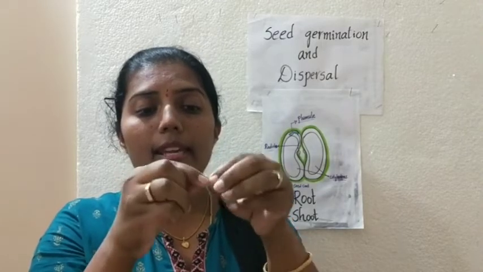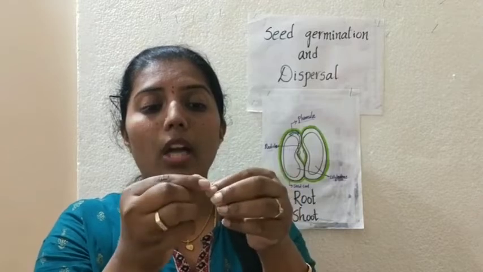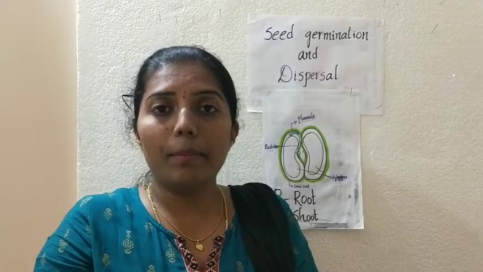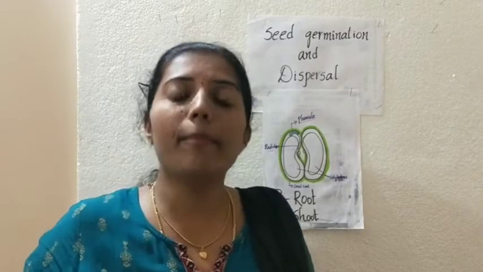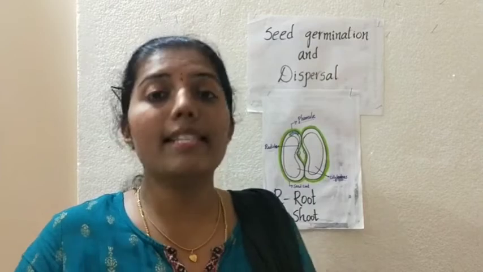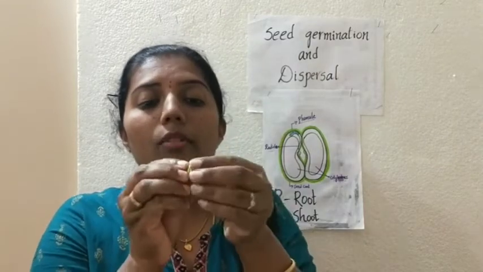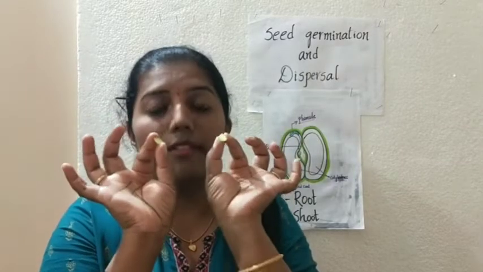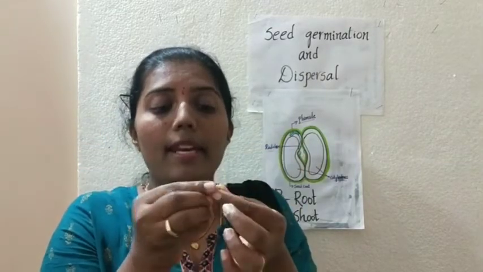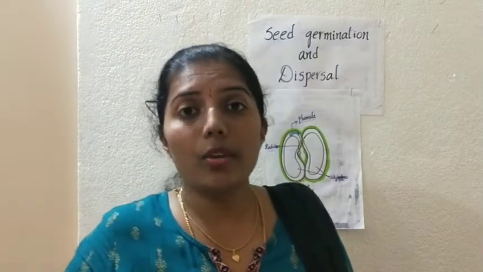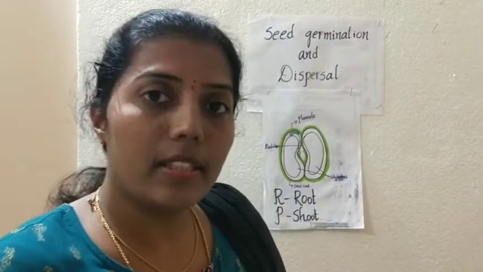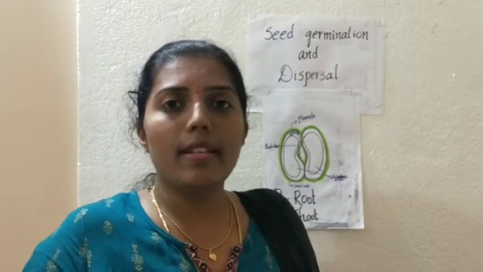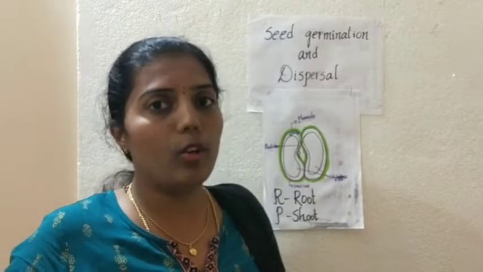And you can see in your home also, your mother, the cowpea you people know, right? Avrekai, that one. Your mothers will prepare by removing the seed coat. They will prepare with the help of cotyledons. They will prepare a sambar also. So now see here, the two cotyledons I have separated. The fleshy cotyledons I have separated. So you can try it at your home also. Take peanuts. That is nothing but your groundnuts, and you can try it out with this. You can see a very beautiful plumule and radicle inside.